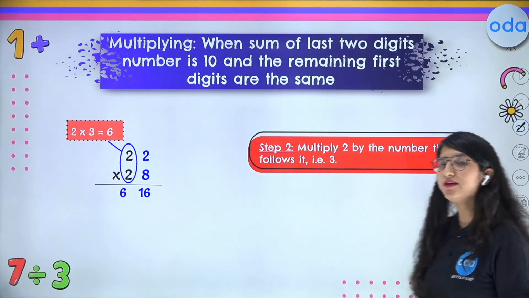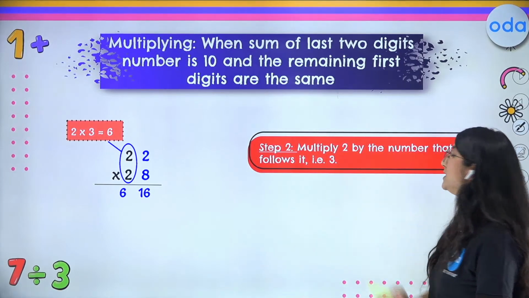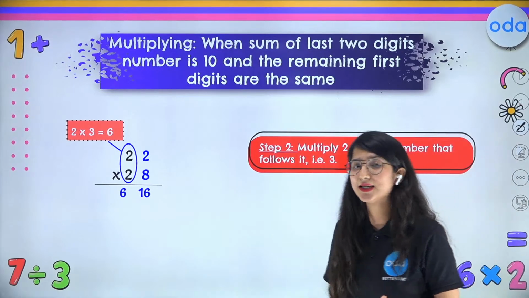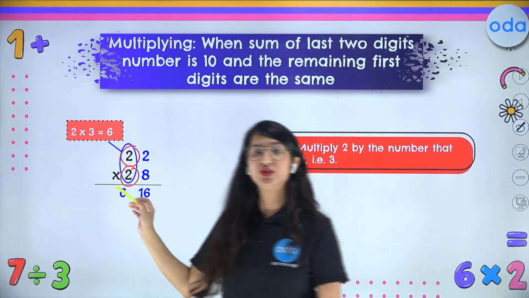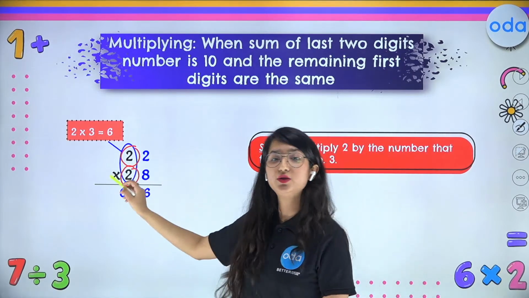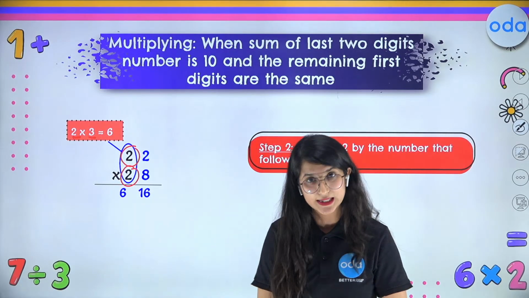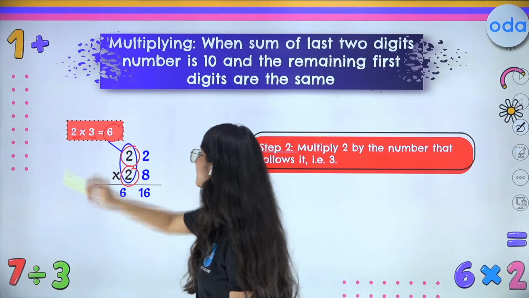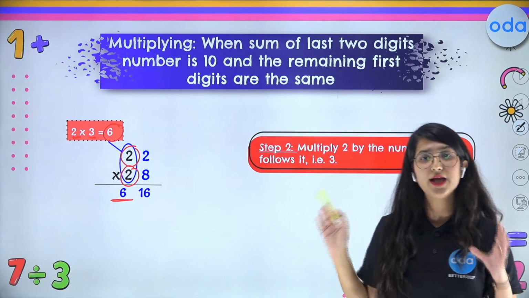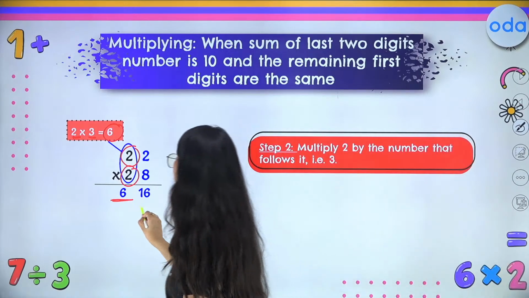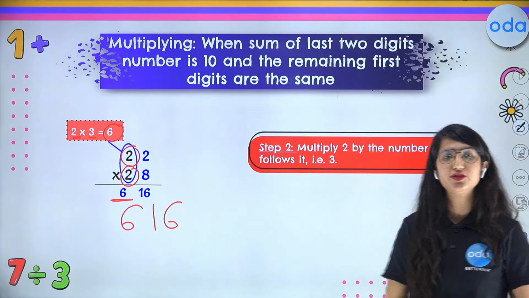Now, kids, let us see step number two. Step number two says to multiply the 2 with its successor number. Can you see that here both the tens digits are the same? So I will simply multiply 2 by its next number, which is 3, and I get 6 as the answer, and this is going to be the first part of my answer. So finally, I got my answer as 616.